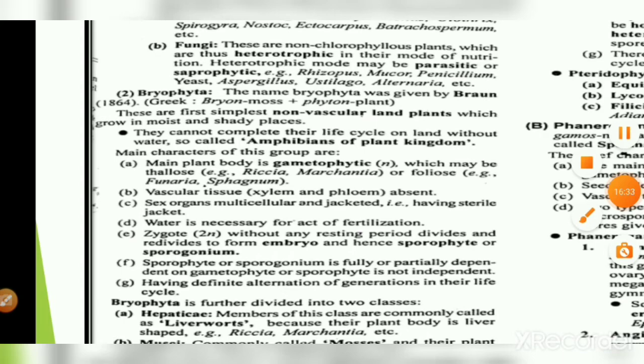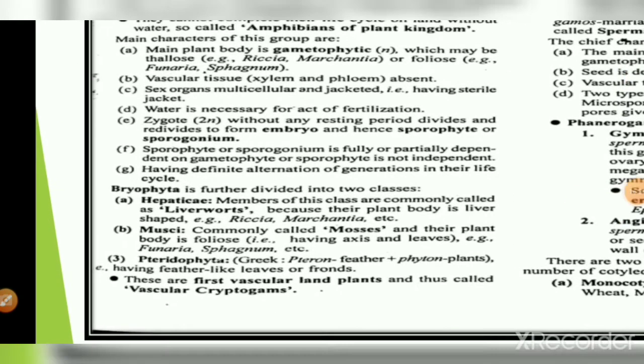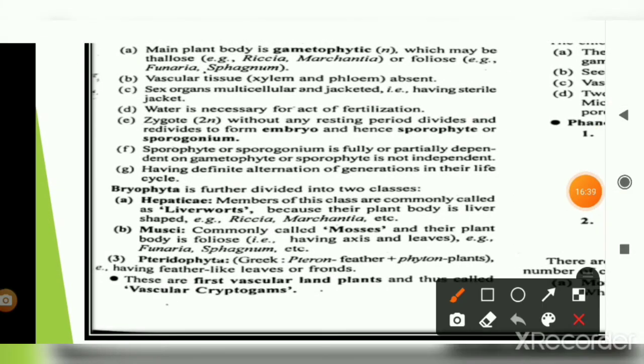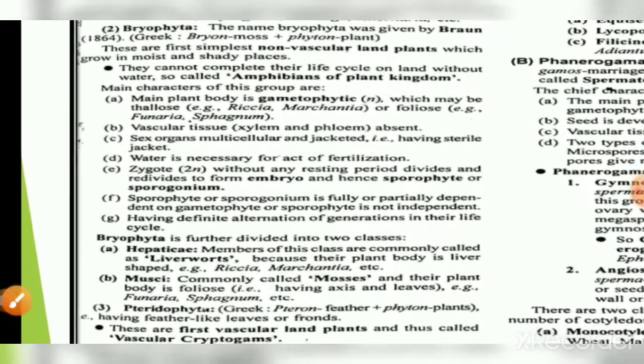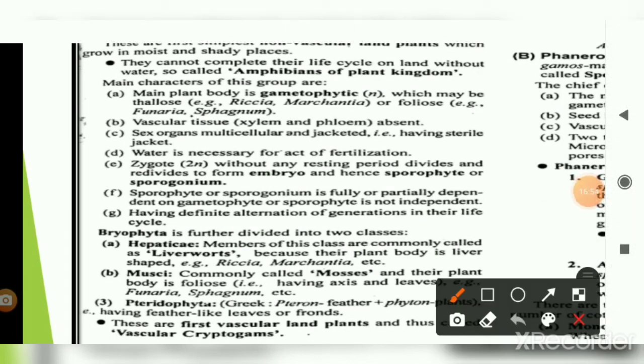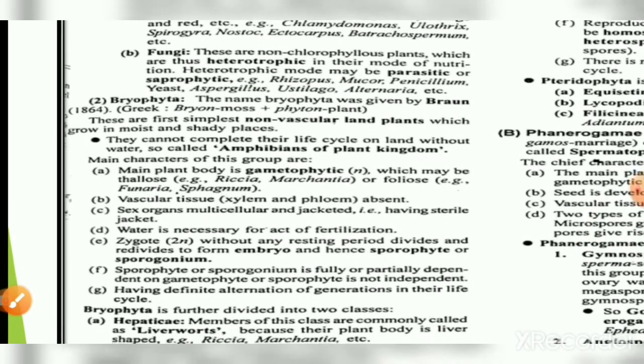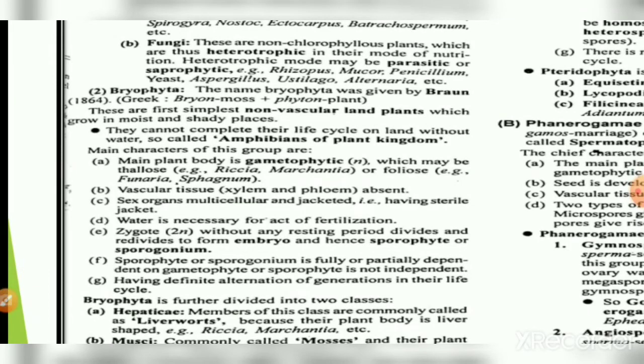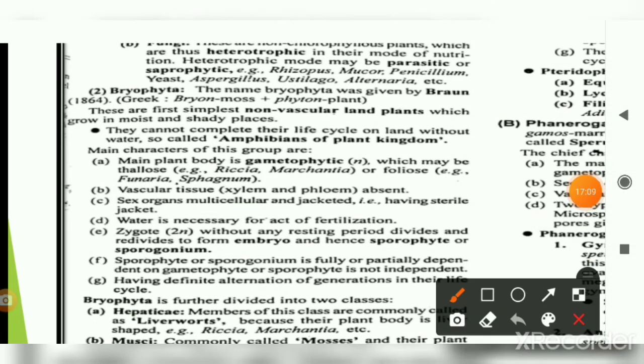So let's come to the bryophytes. Bryos means moss and phyton means plants. The moss-like plants are known as the bryophytes. They are otherwise known as the amphibians of the plant kingdom. These are non-vascular land plants which grow in moist and sandy places. And here is an interesting thing: the bryophytes are also called the amphibians of the plant kingdom.